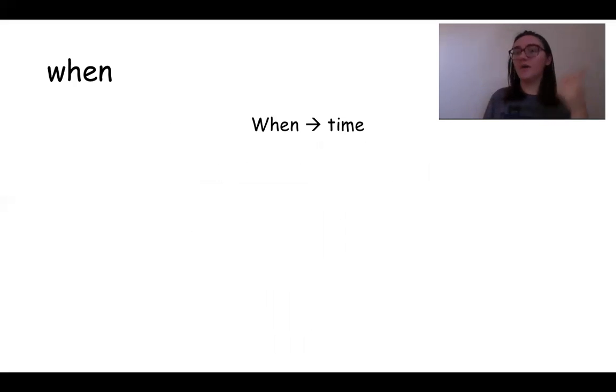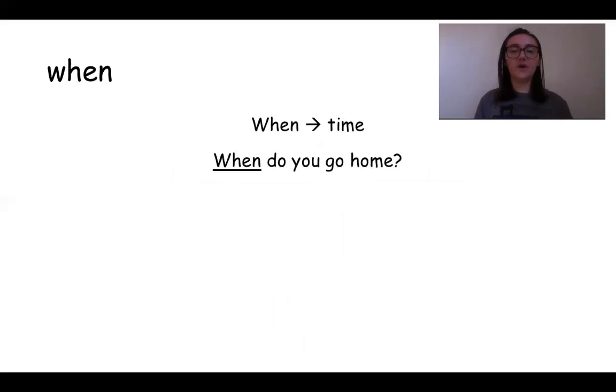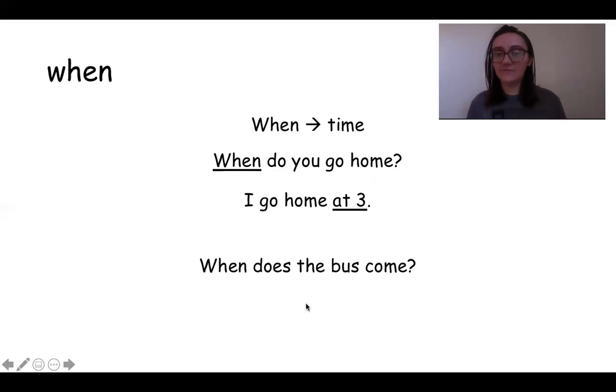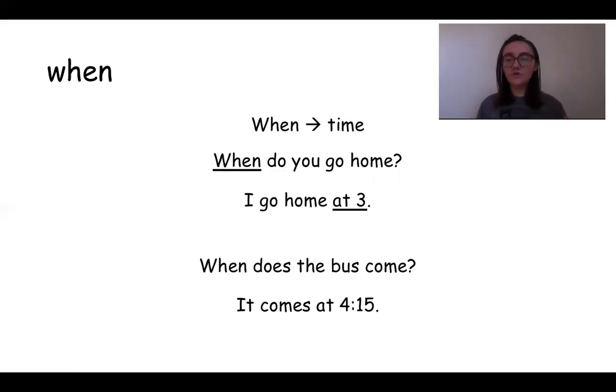Now the word when. When is what we use only to ask about time, right? So what can ask about lots of different things. What time? What are you doing? But when is only about time. So, when do you go home? They're asking about a time. So you say, I go home at 3. You give them a time. When do you go home? When does the bus come? It comes at 4:15, right?